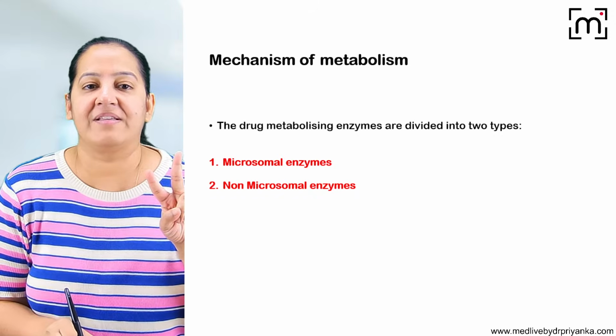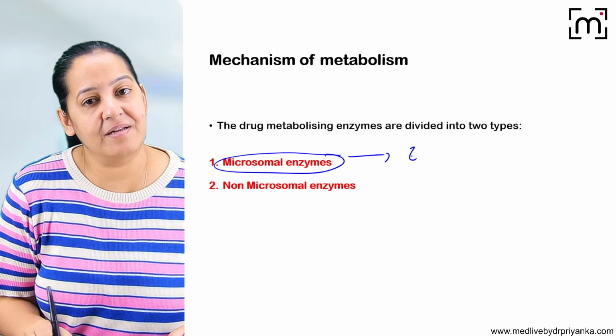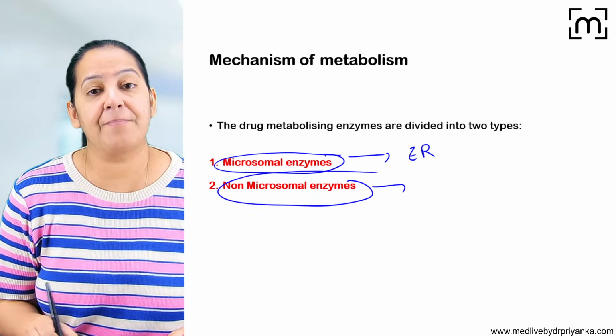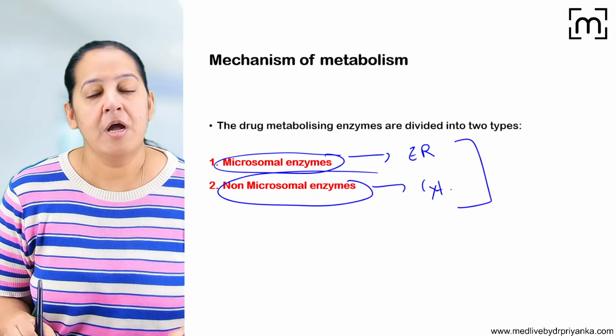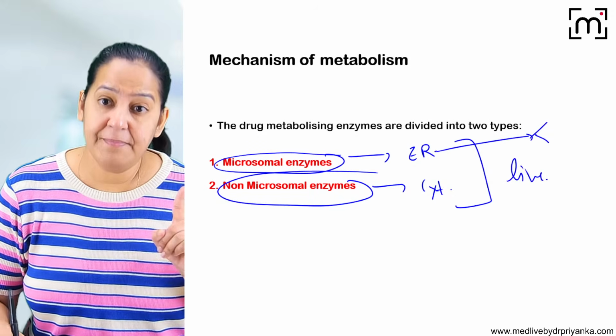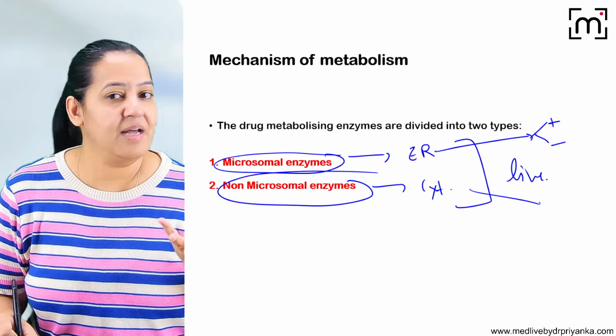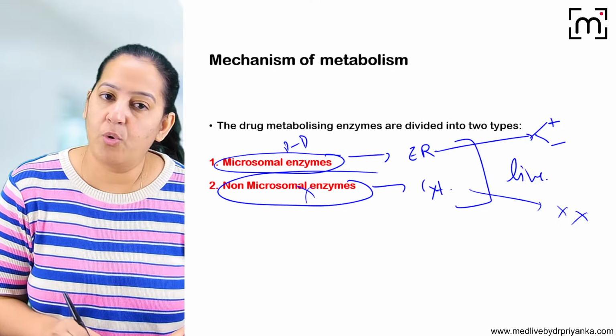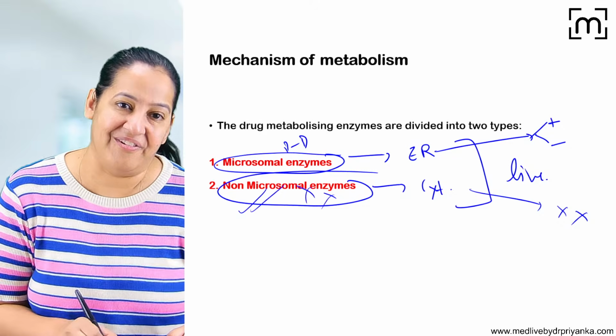So there are two types of enzymes. The microsomal enzymes are present in the endoplasmic reticulum of the hepatocyte, and non-microsomal enzymes are present in the cytoplasm of the hepatocyte. Both of them are present in the liver, in the hepatocyte. These are inducible as well as inhibited by other drugs. These are neither inducible nor inhibited by other drugs. So here drug-drug interactions are there. Here no drug interactions are there. So these are safe. These are unsafe.